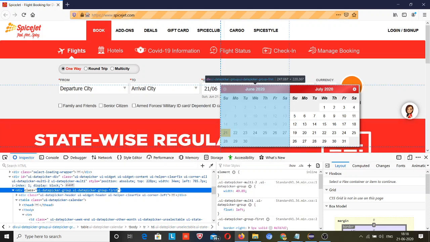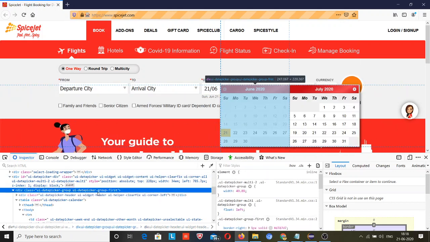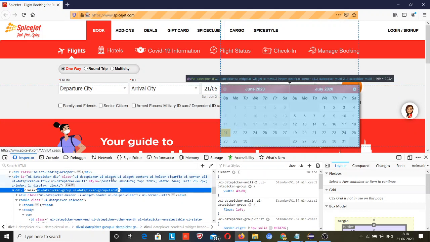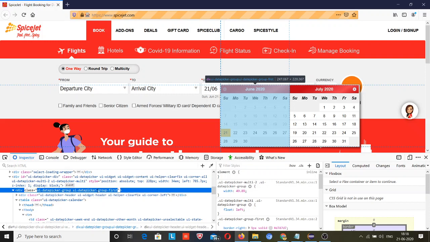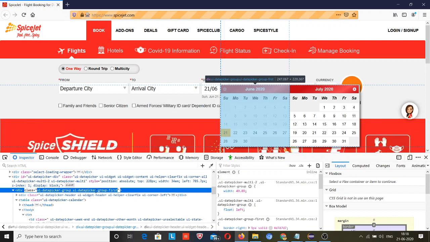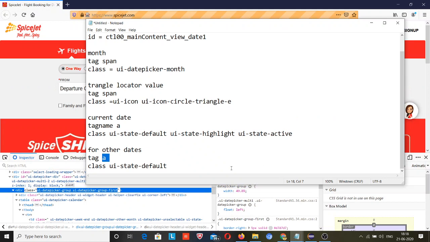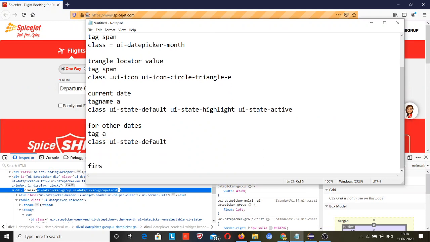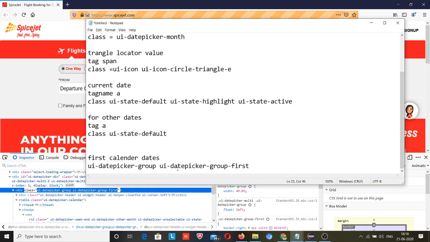group, UI date picker group first. When I clicked on this, it selected only this first calendar, and it has not selected this second calendar. So I was trying to find out that. So I will note this as well in my notepad. First calendar dates. So this is the class and the tag name is div.